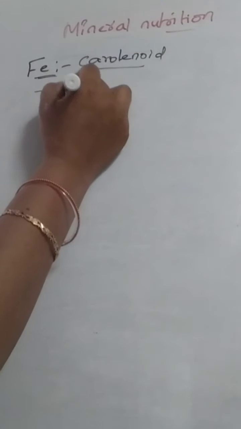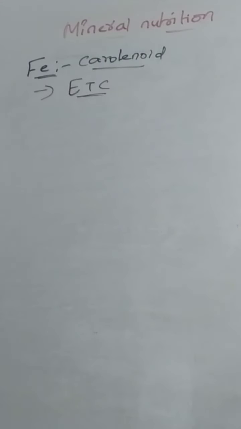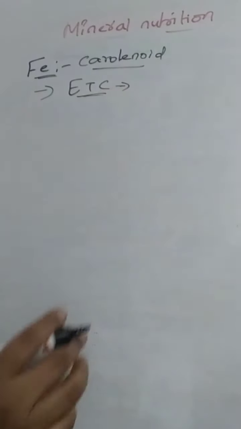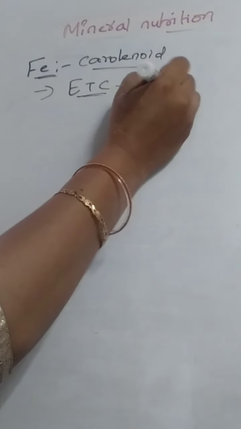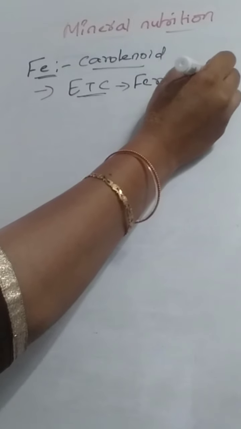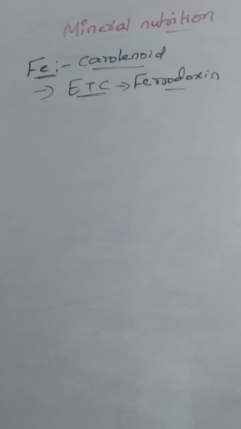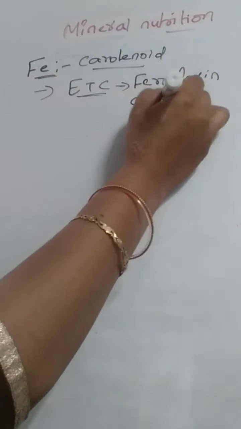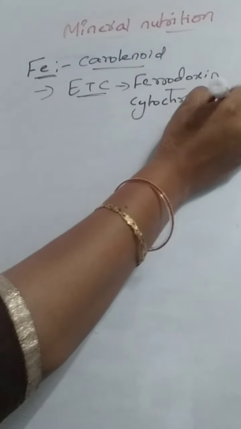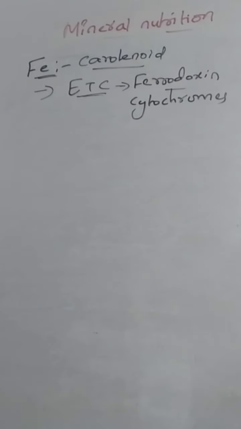So in this synthesis it helps, okay, iron, and it helps in the electron transport chain, that is seen in the photosynthesis as well as in the respiration part. In the electron transport chain, there are carriers present. In those carriers, ferredoxin is one of the carriers which contains the iron. Along with the ferredoxin, cytochromes is another carrier which also contains the iron as a constituent. So these are the functions of the iron.